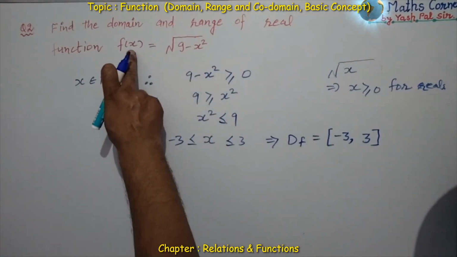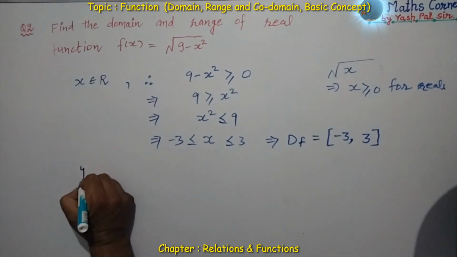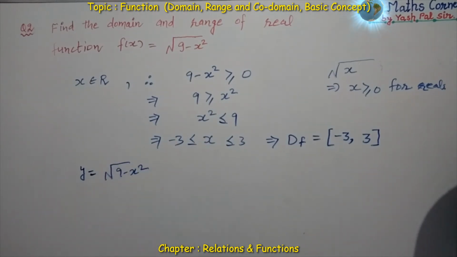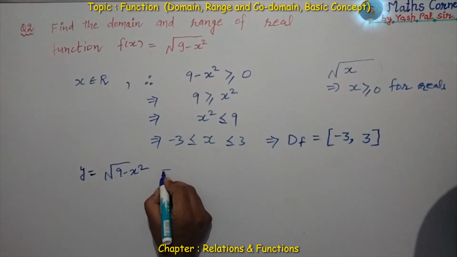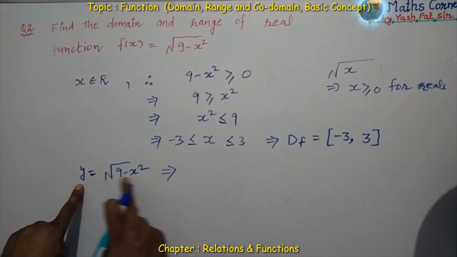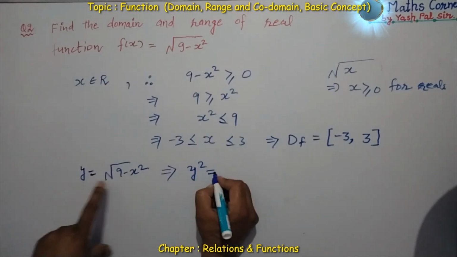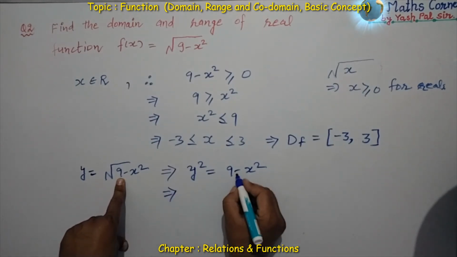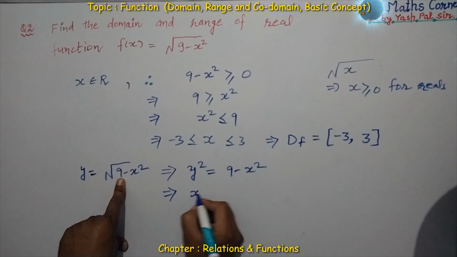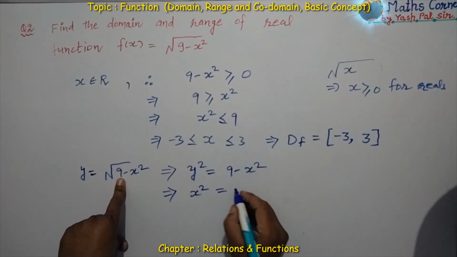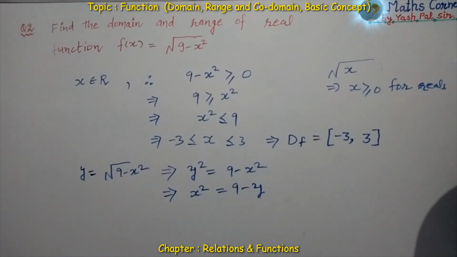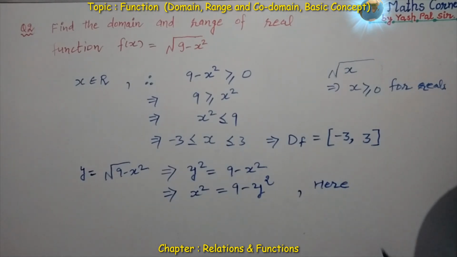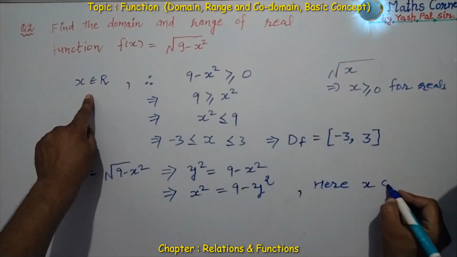Now we are going to find the value of y. Value of y, it means we are going to find the range. To find the range, first of all, f of x means y. This is equal to square root of 9 minus x square. Now what we do? We take the square on both sides. So this becomes y square is equal to 9 minus x square. So again we can say x square, we are taking this to the left-hand side and y square going to the right-hand side, is 9 minus y square.